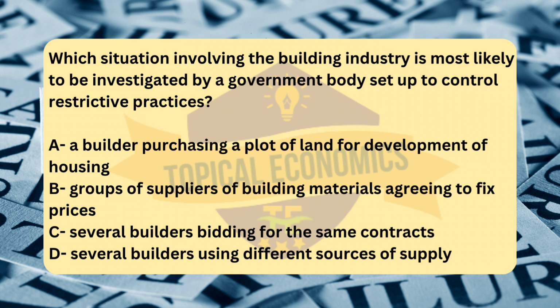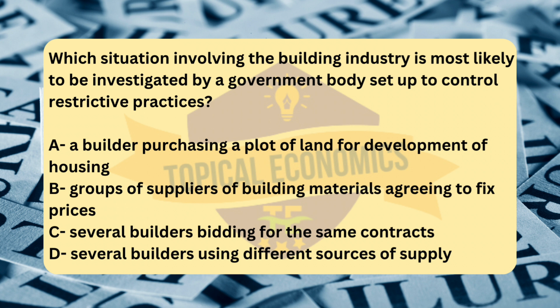Analyzing the other options. Option A. A builder purchasing a plot of land for development of housing involves a normal business transaction and doesn't constitute a restrictive practice. There's nothing in this action that limits competition or harms market efficiency, so it would not typically be investigated by a government body controlling restrictive practices.